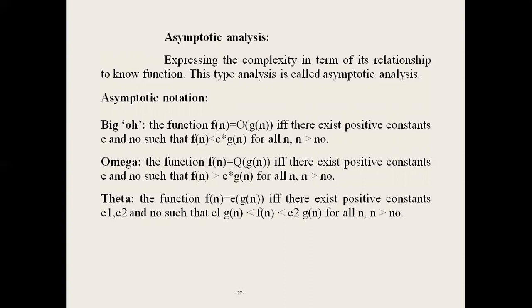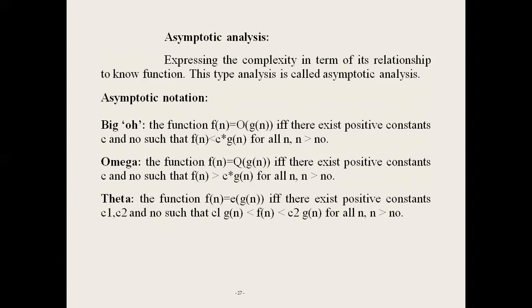In all these notations, the functions f and g are non-negative functions. First one, big O notation. In big O notation, the function f of n equals big O of g of n if and only if there exist positive constants c and n0 such that f of n is less than c times g of n for all values of n greater than n0.